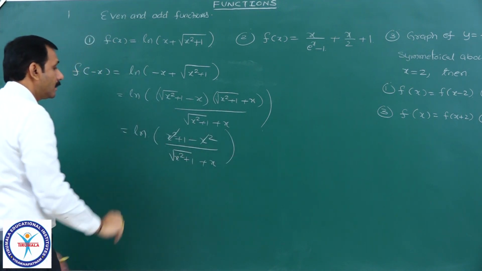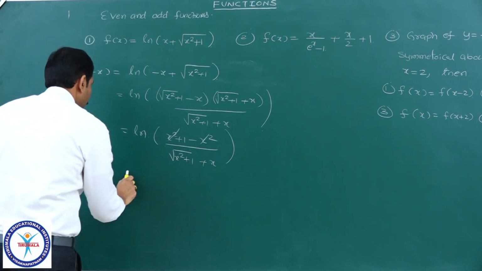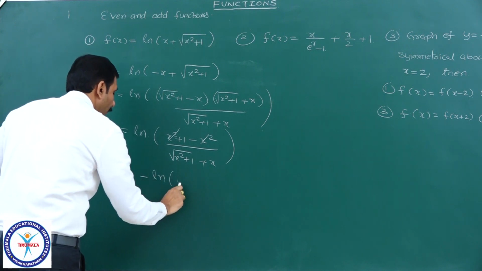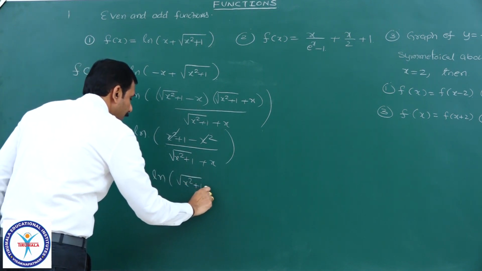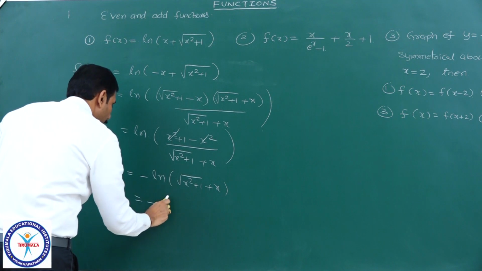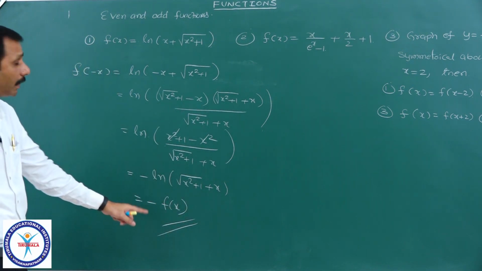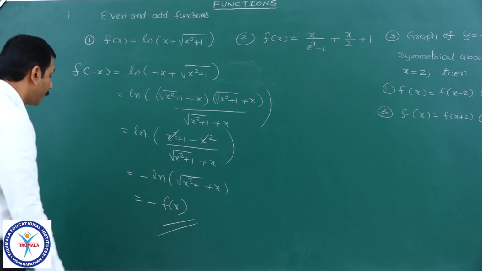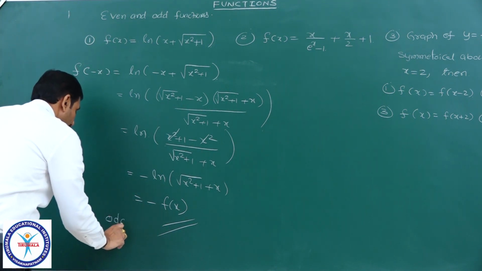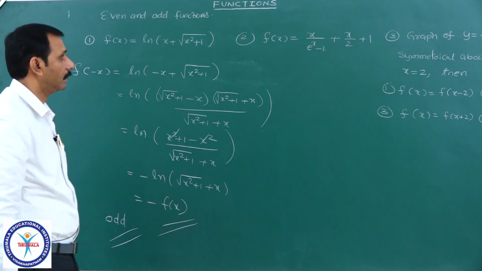Here x square cancels. Log of 1 by that means it is minus ln of root x square plus 1 plus x, which is equal to minus f of x. Because f of minus x equal to minus f of x, I can say the given function is an odd function.